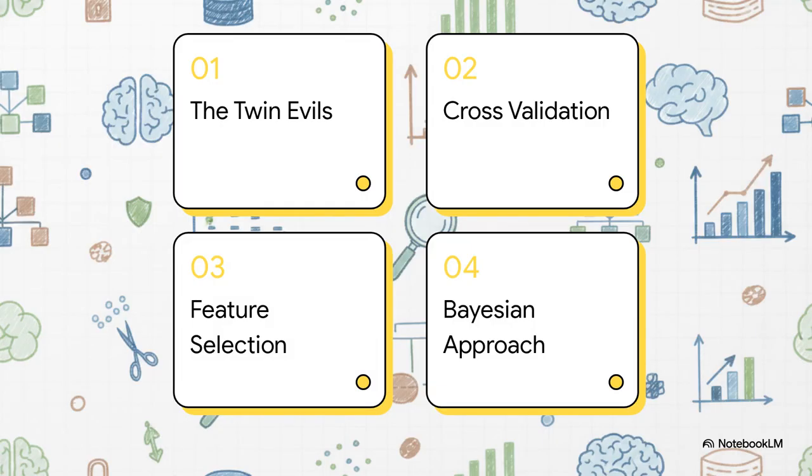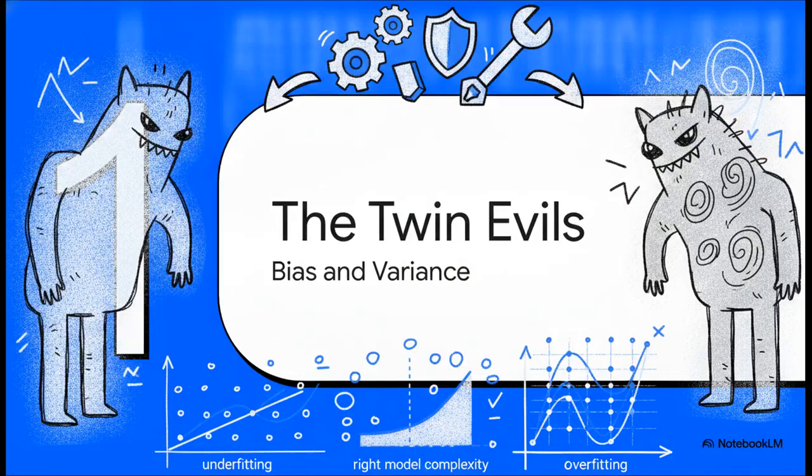Okay, let's look at the roadmap for today. First, the twin evils. Then we'll hit cross-validation. Third, feature selection. And finally, number 4, the Bayesian approach. Let's dive in. Section 1.